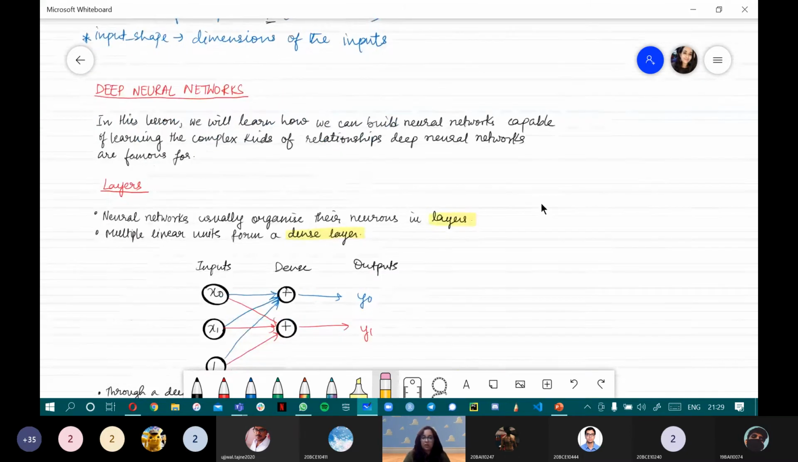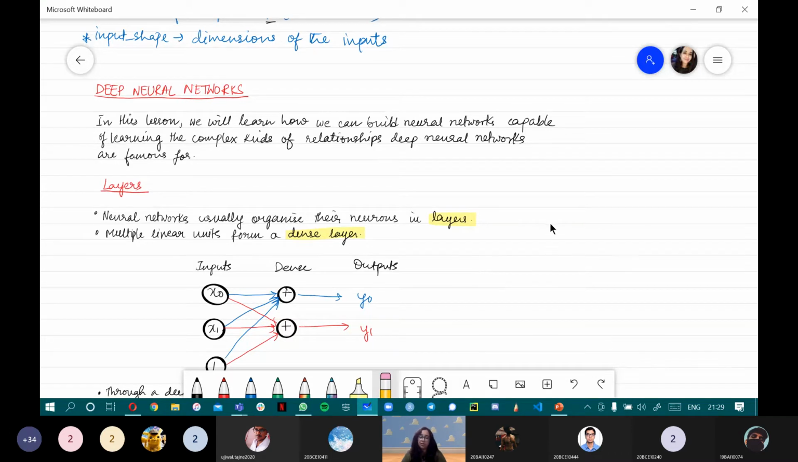Okay, so now we saw words like layers and dense layers. So let's see what they actually mean. We will learn how we can build neural networks capable of learning the complex kind of relationships deep neural networks are famous for. Obviously, for academic purposes, we need to start from the lowest atomic level, which is a neuron. But if you look at the bigger picture, there will never be only one neuron or only one node in a neural network. There will obviously be several of them, right?